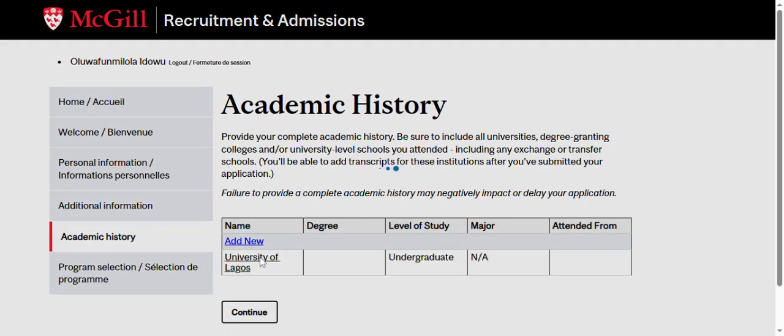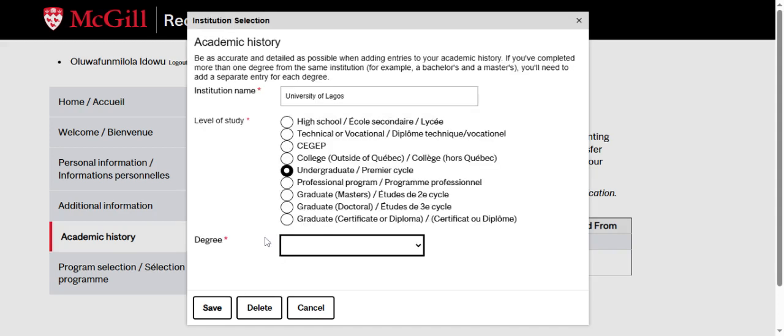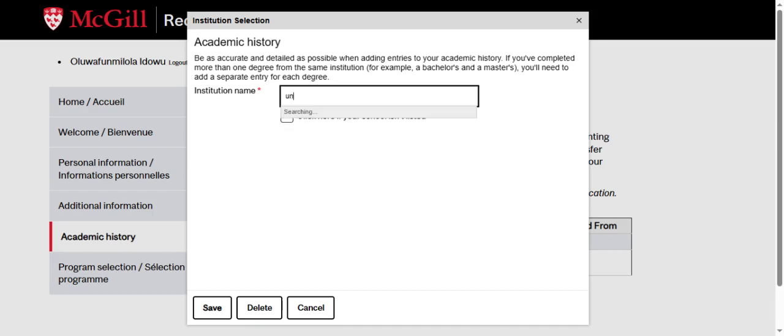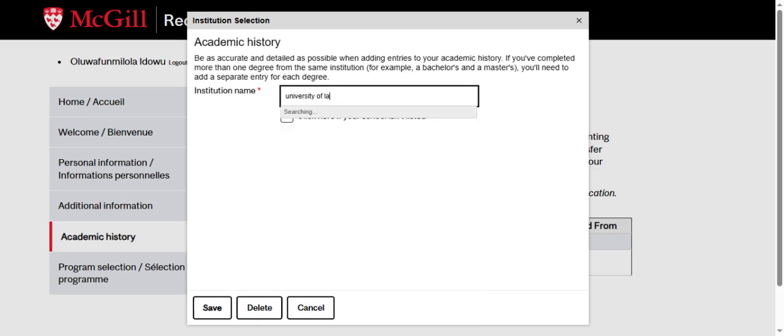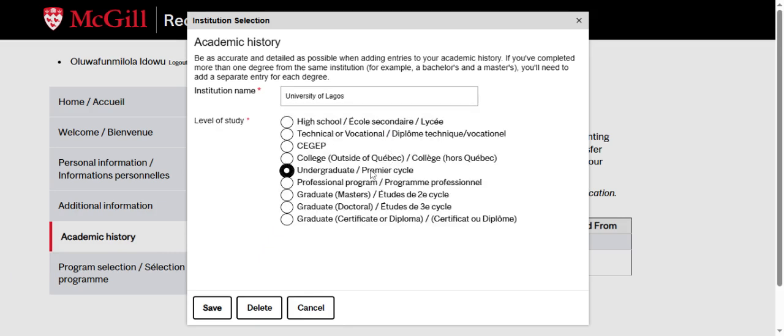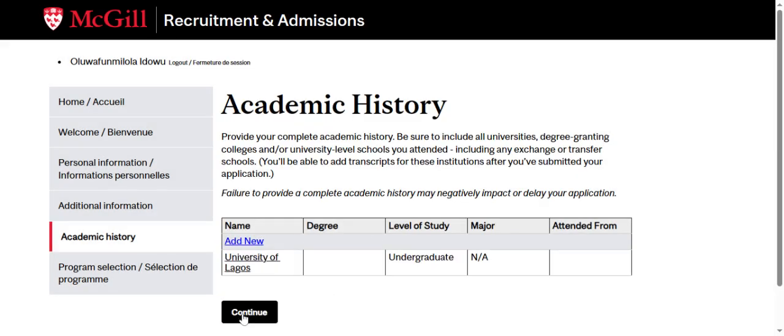history. So let's just open it and see what's there, what I put there. So I pick here, you pick your university name. It will bring out a series of universities. Let me just show you. You search for any of your universities, University of Lagos. So then you pick it if that was where you had your undergraduate study, then you save. So then you continue now.